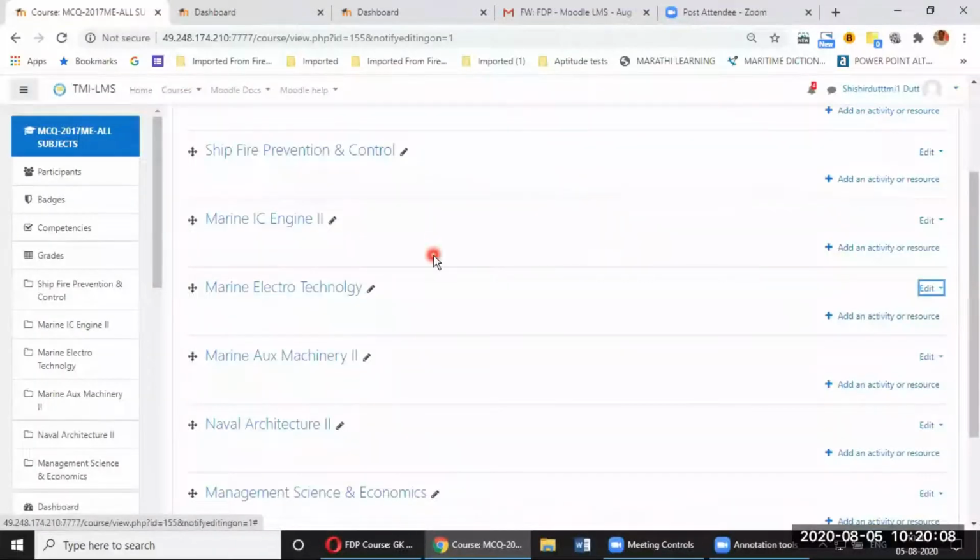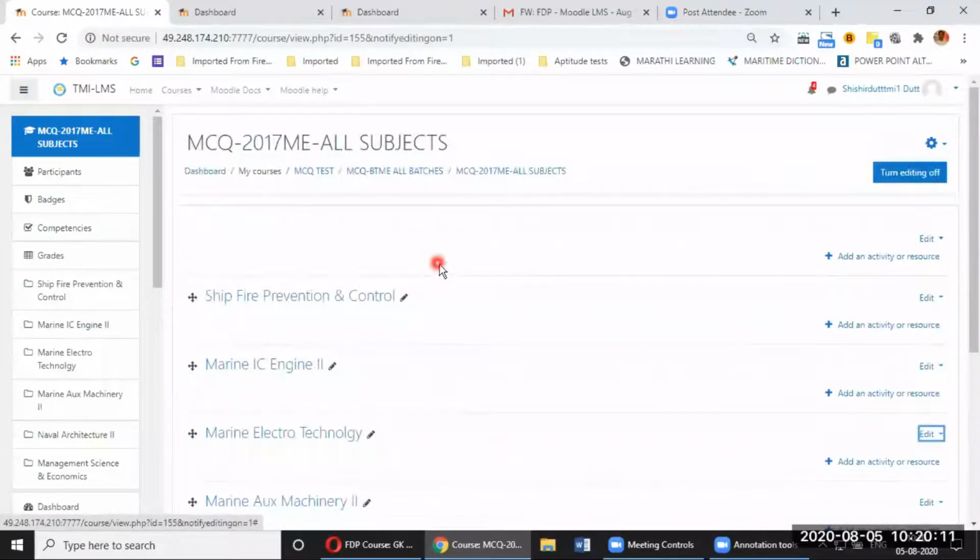Now the first thing is, for creating quizzes, you should have a question bank. Though you can also create a quiz directly, it is highly recommended that in case you want your questions to be properly categorized, you must have your questions in the question bank. You can use them multiple times over the years, in the same subject. So it is highly recommended that you first make a question bank, and then from the question bank you can always pull up some questions to create a quiz. That's the best solution.